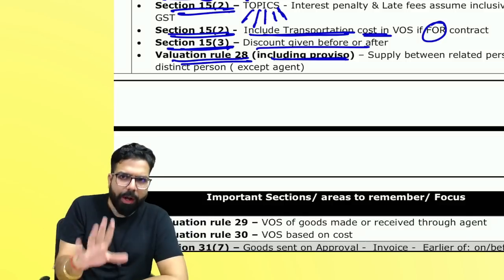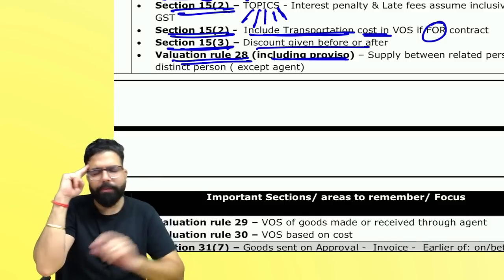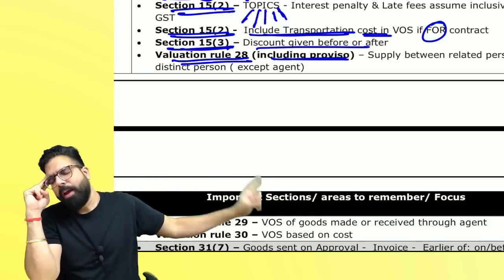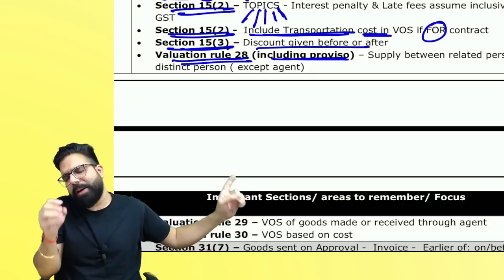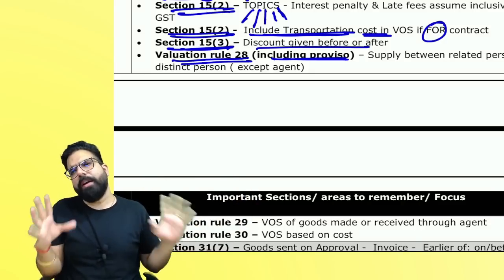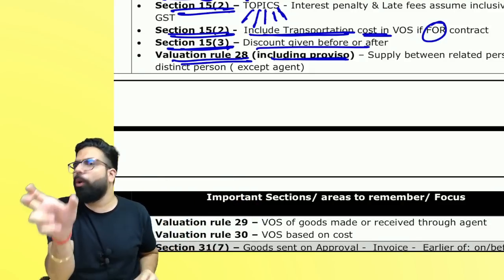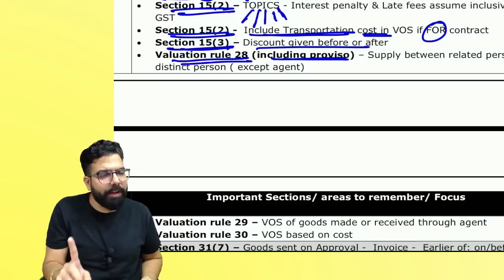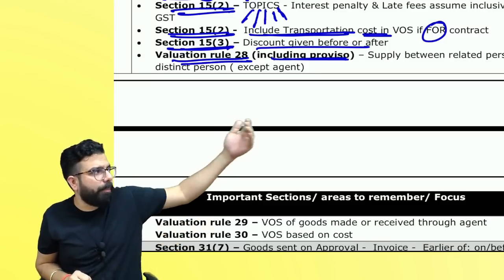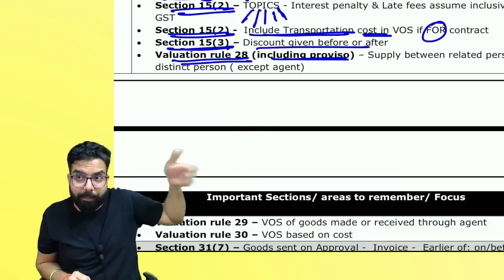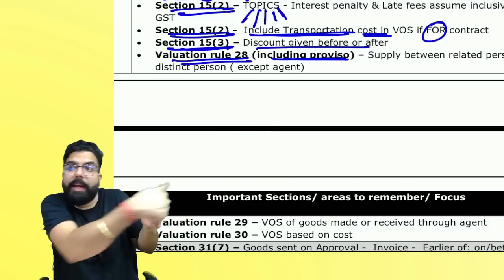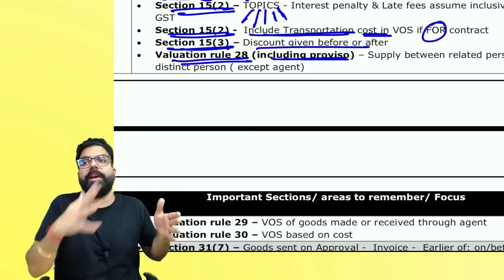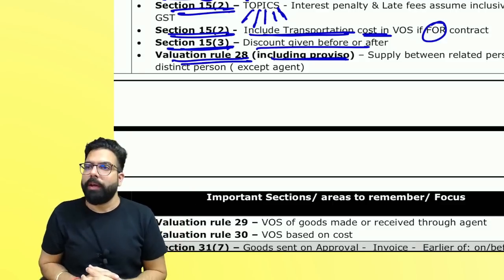Sir, then you come to the proviso over here. Remember, if the recipient is eligible for full ITC, then whatever invoice value you show can be taken as the value of supply. Sir, that can be taken as the open market value, and that will become the value of supply. And sir, one more I told you, if the recipient is supplying the goods as such, whatever value he is supplying, 90% of that can be taken as the value of supply between you and your related or distinct person. Can I go ahead, everyone?